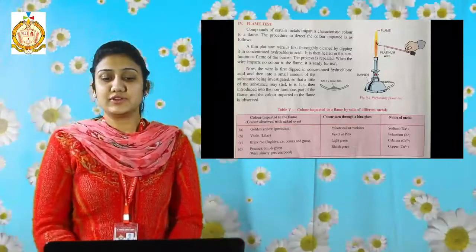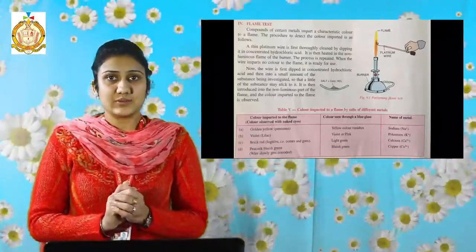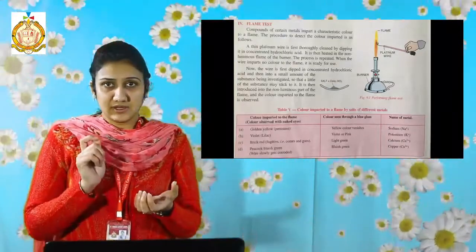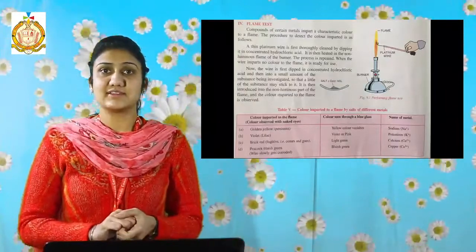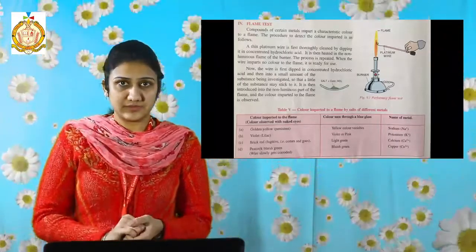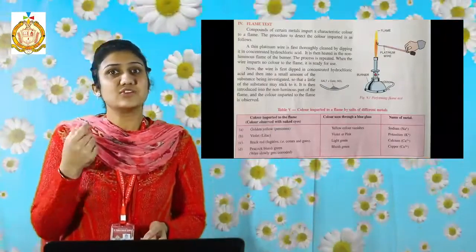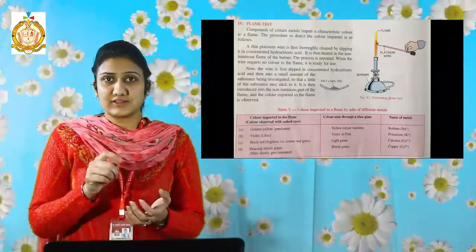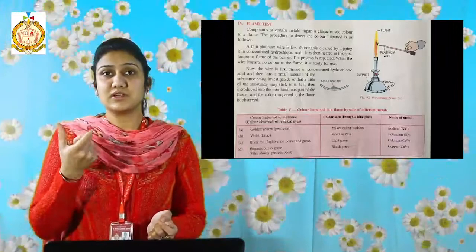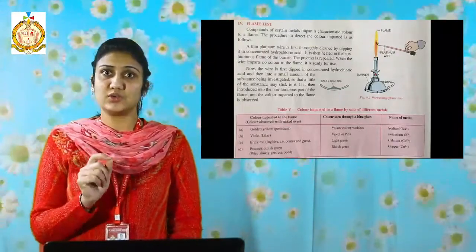Before using the platinum wire for the flame test, first you have to thoroughly clean it. What is the process by which we clean the platinum wire? First we put the platinum wire in concentrated hydrochloric acid, and then we heat it in the non-luminous part of the flame, and this process is repeated till the platinum wire imparts no color to the flame. When you heat the platinum wire in the non-luminous part of the flame, you will observe some colors imparted by the flame, and when the wire imparts no color to the flame, then it is ready to use.